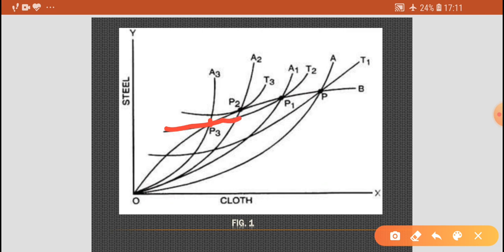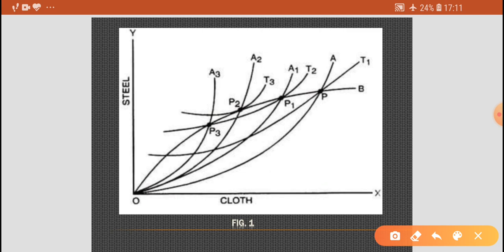Point P3 lies on T2, which is a lower indifference curve in comparison to T3. So, although the terms of trade in this situation improve, yet there is worsening in respect of the level of welfare.